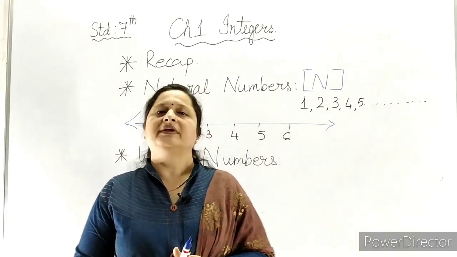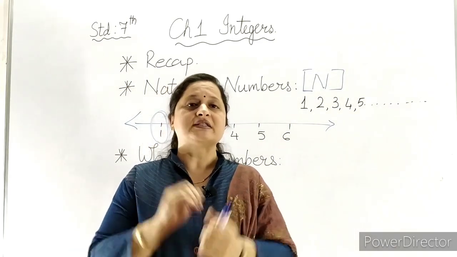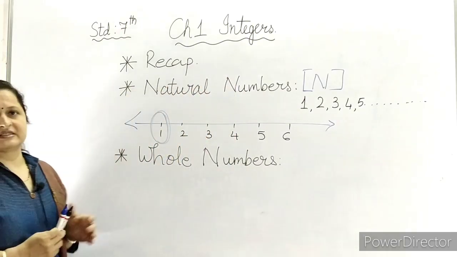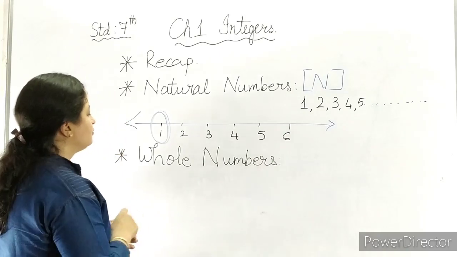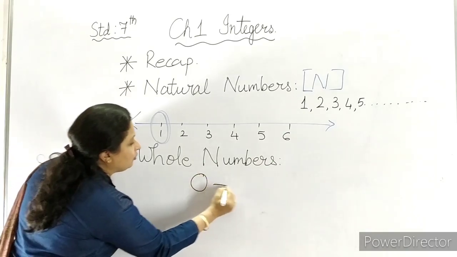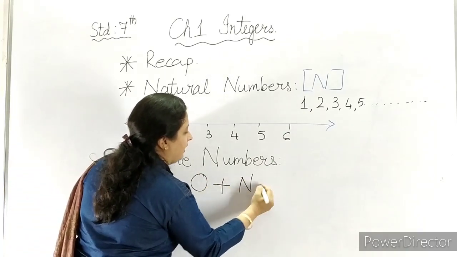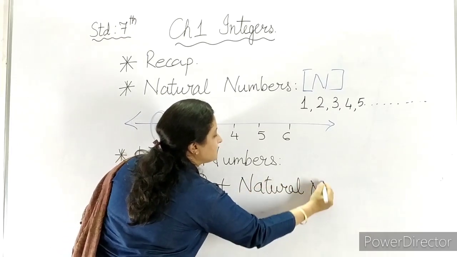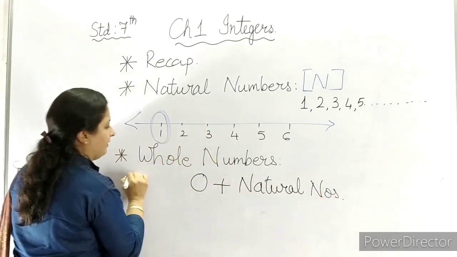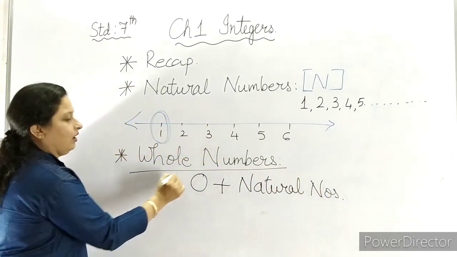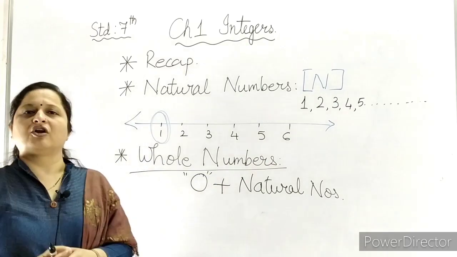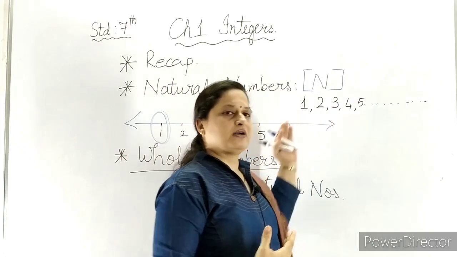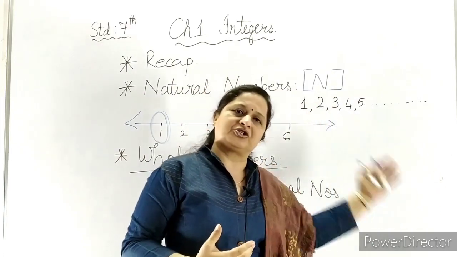0 does not come in this set. So what is 0? So here come our whole numbers. When we add 0 to the set of natural numbers, it becomes whole numbers. 0 plus the set of natural numbers, that is 0 plus all the counting numbers or positive numbers or natural numbers.